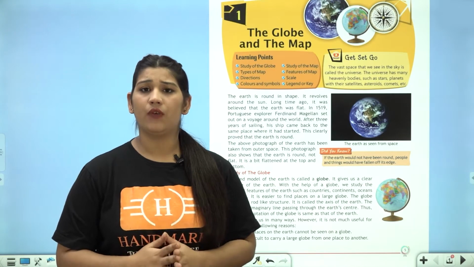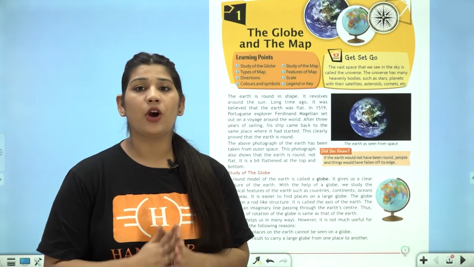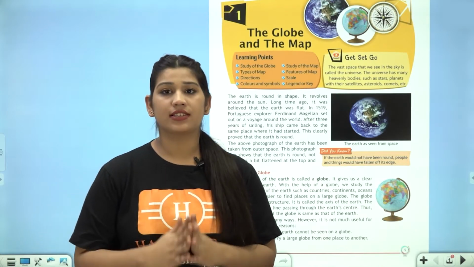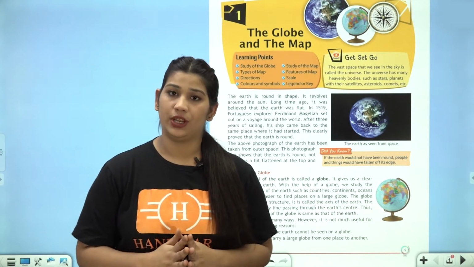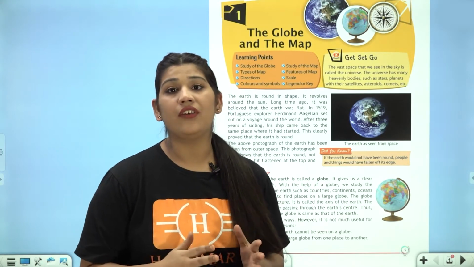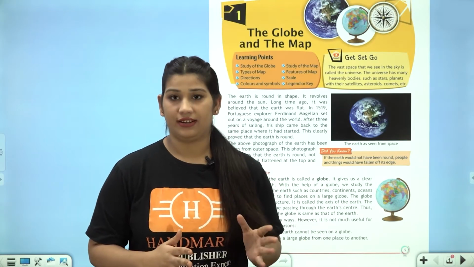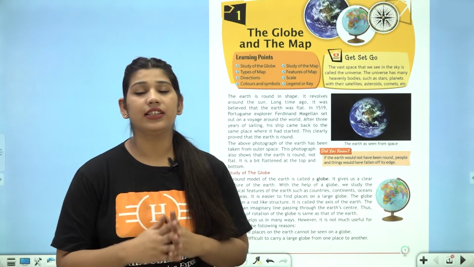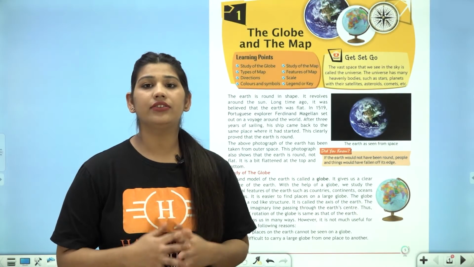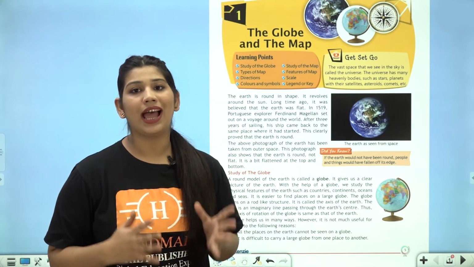You all must be aware that our earth is round. Ferdinand Magellan was the Portuguese explorer who first discovered that earth is round in shape. How? He started sailing the boat and after 3 years he reached the same place he started. This proves that earth is round in shape. Earth revolves around the sun and is slightly flattened at the top and bottom.